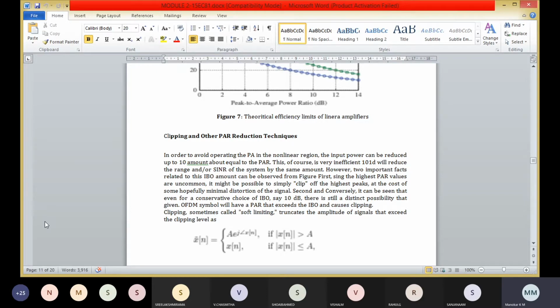Here clipping, sometimes called soft limiting, truncates the amplitude of the signal that exceeds the clipping level.